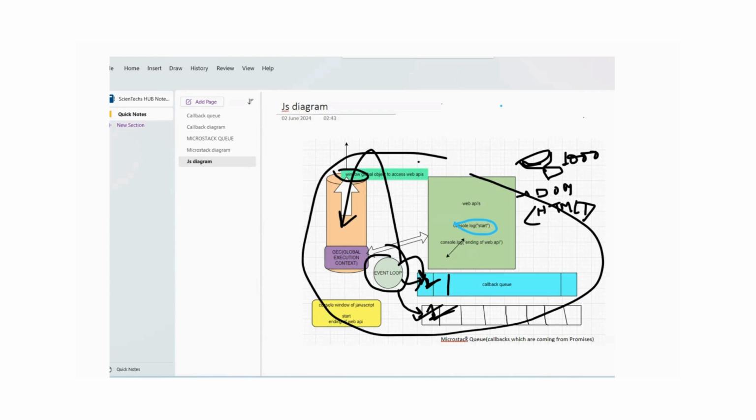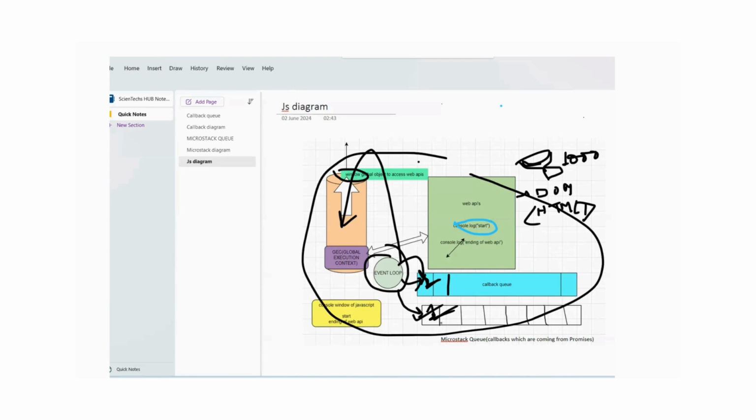Now there is one more queue, which is the Microstack queue. The Microstack queue processes the callbacks which are coming from the promises. Also, it will process the data which will be coming from the mutation observer. Mutation observer is a part of the web browser or web UI related things. Those things get processed through the Microstack queue, and the Microstack queue has a higher priority. So this queue data will be processed earlier than the callback queue, right?